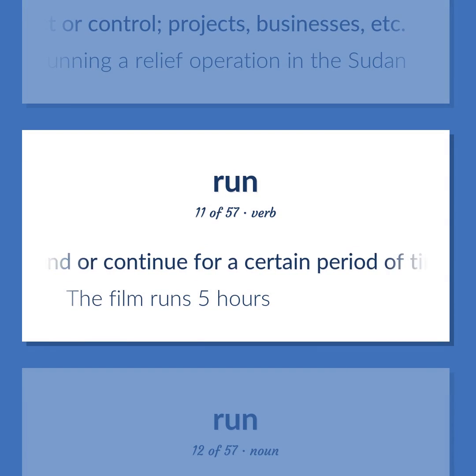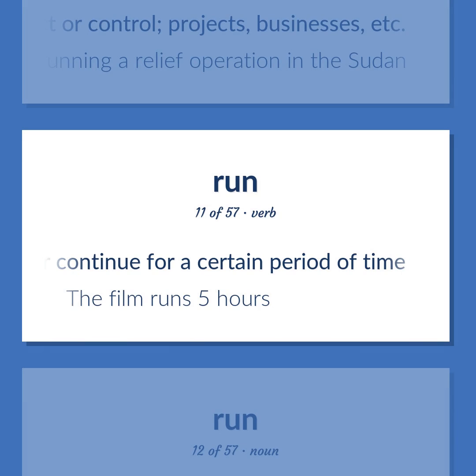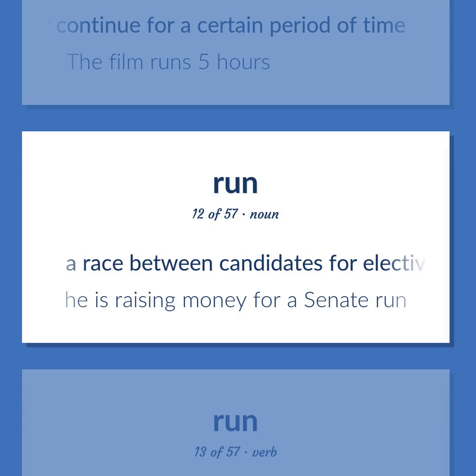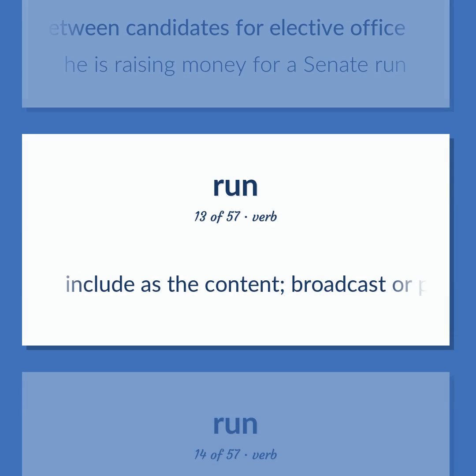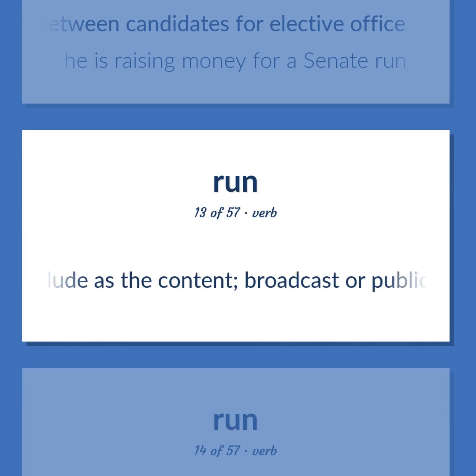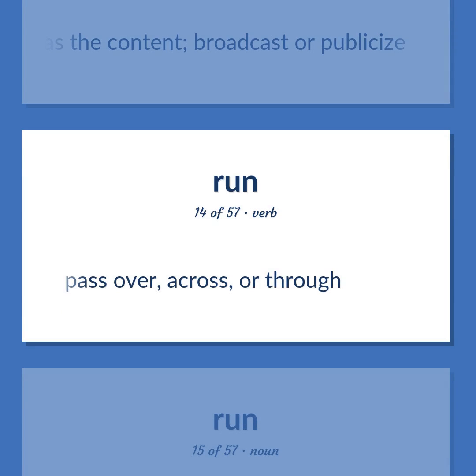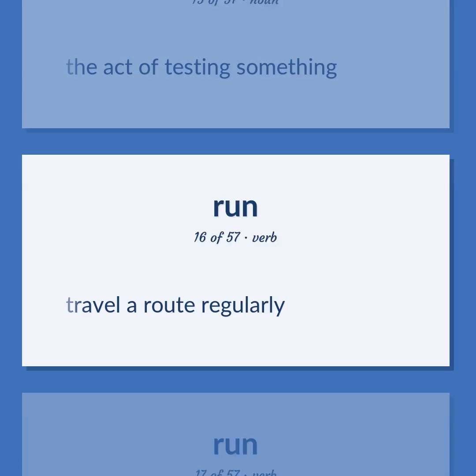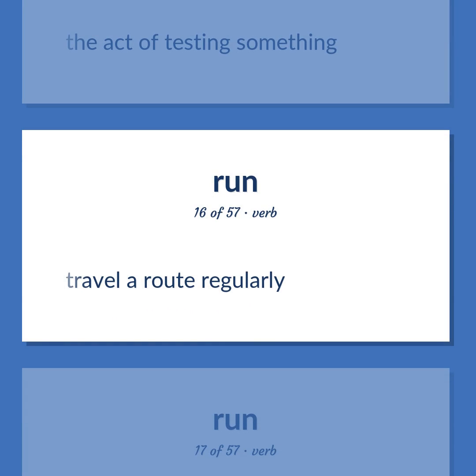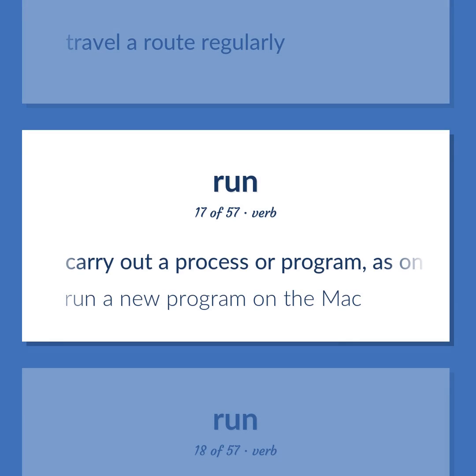Extend or continue for a certain period of time. The film runs 5 hours. A race between candidates for elective office. He is raising money for a Senate run. Include as the content, broadcast or publicize. Pass over, across, or through. The act of testing something. Travel a route regularly. Carry out a process or program, as on a computer or a machine. Run a new program on the Mac.